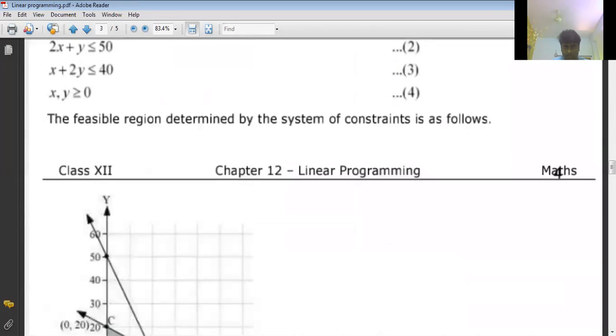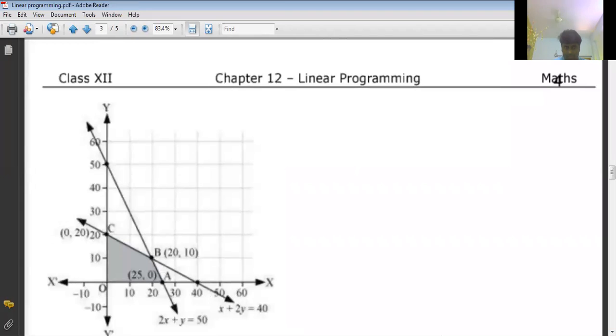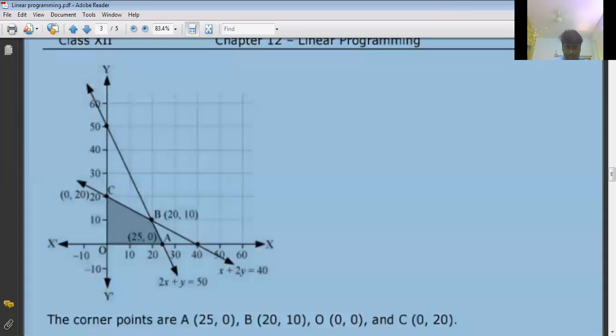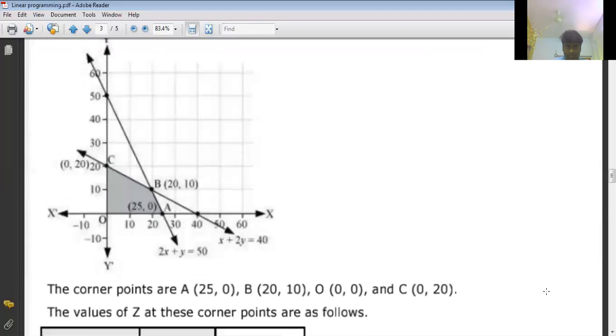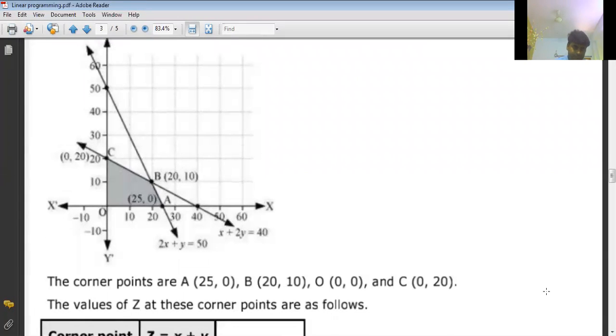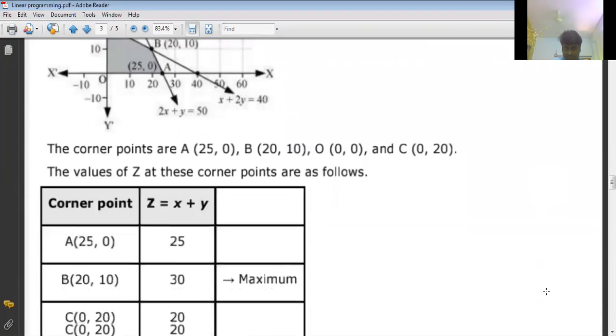Region is bounded and closed with the corner points. What are those? 25 comma 0, 20 comma 0, and 20 comma 10. Point of intersection 0 comma 20. Okay, so this is the graph, correct? So after that we'll find which of these points it is maximum.